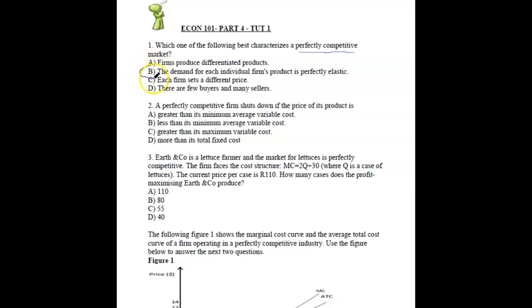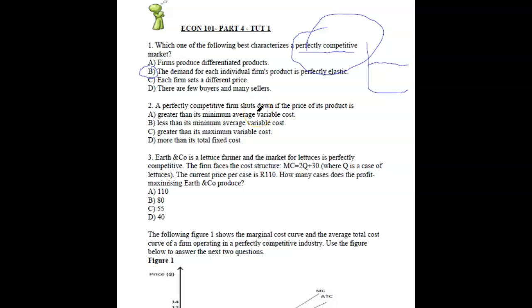The demand for each of the individual firm's product is perfectly elastic. And you see this, right? If you look at the firm's demand curve, I repeat, the firm's demand curve, it looks like this. It's completely horizontal, right? This is the price, this is quantity. The price here is the market price. It remains constant, meaning that if a product is 10 rand, they can't change the price. If they change the price, people won't buy it because the market price is 10 rand. All perfectly competitive companies will sell it at 10 rand. So the answer is B.